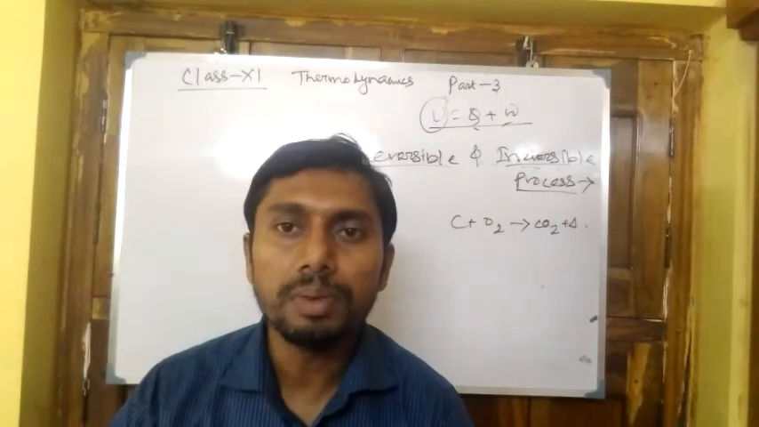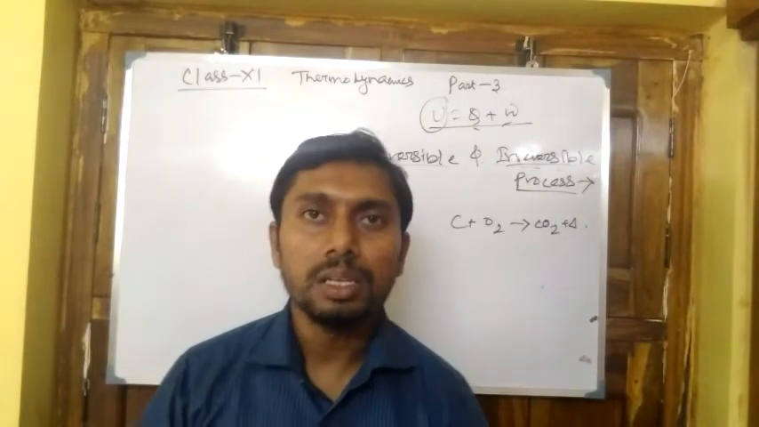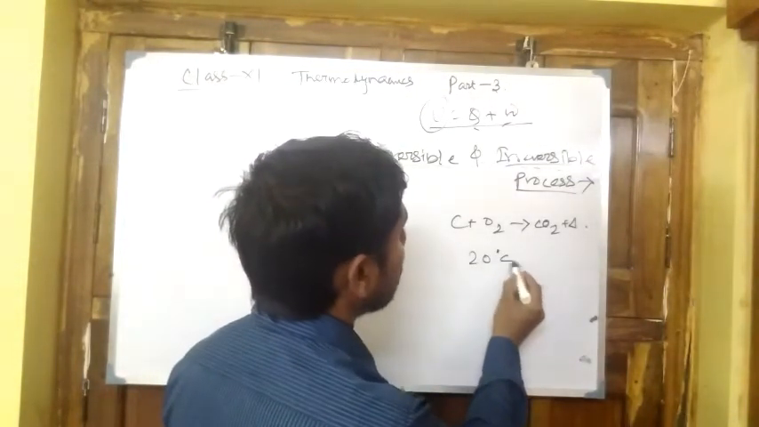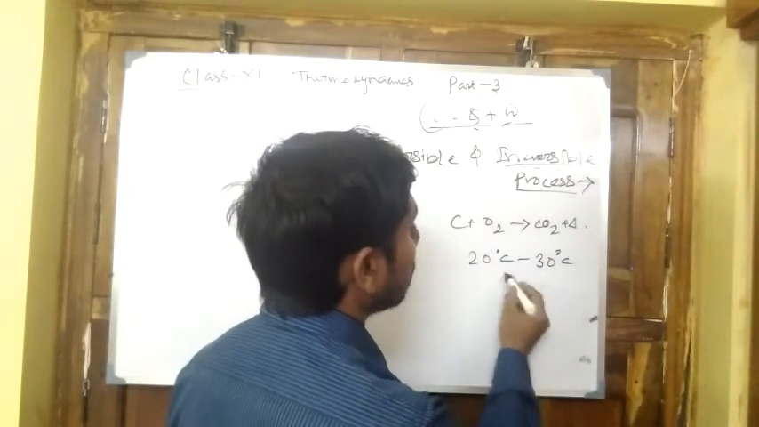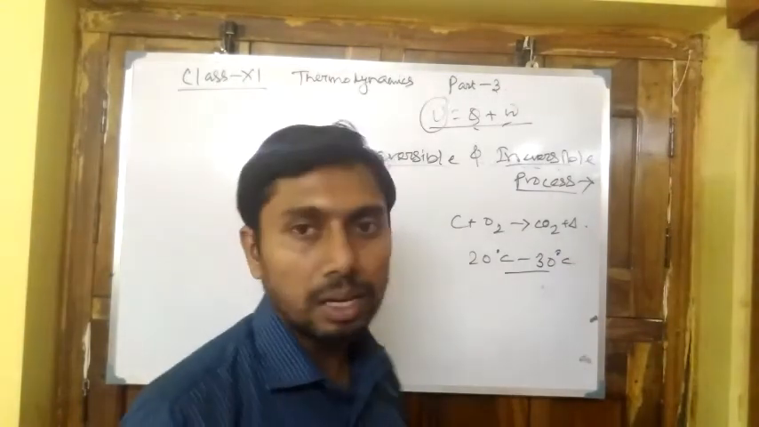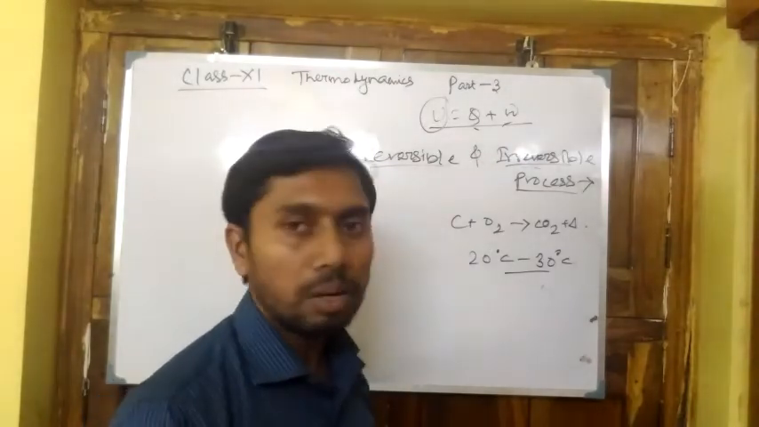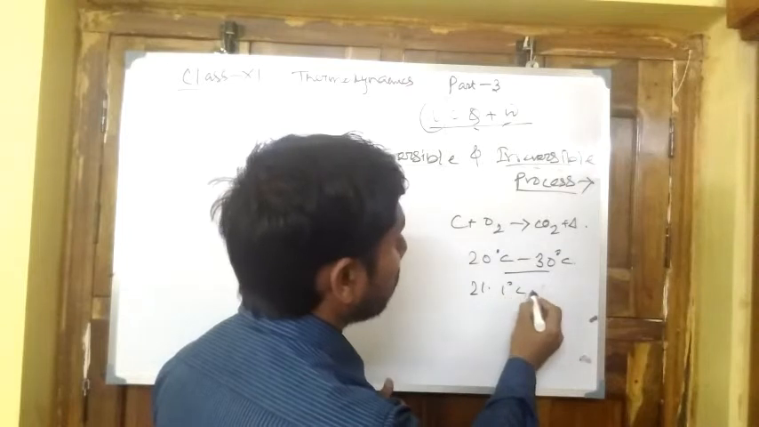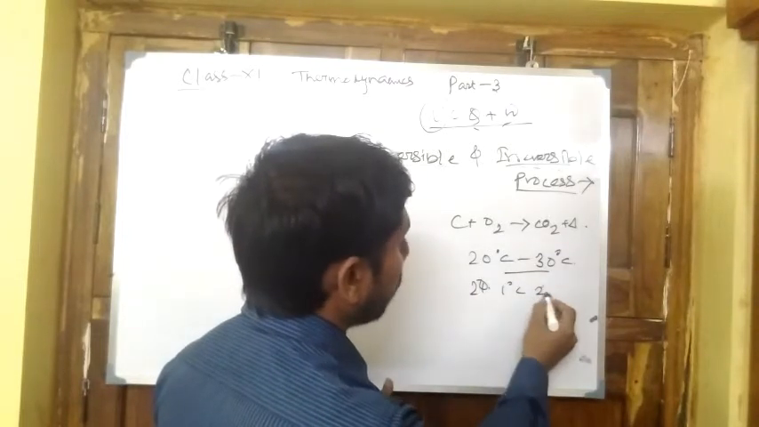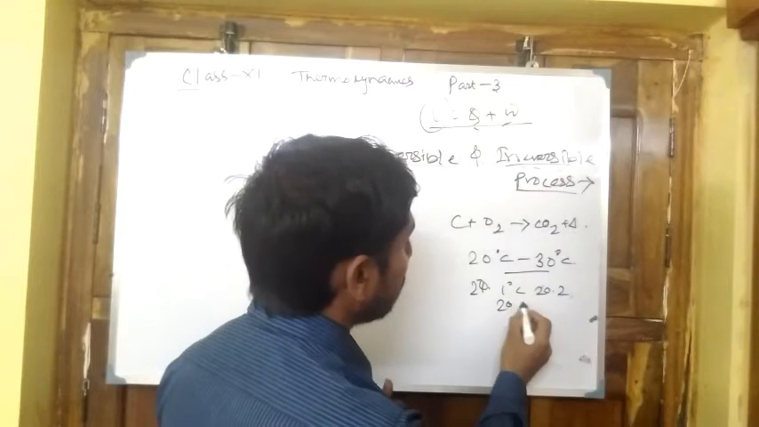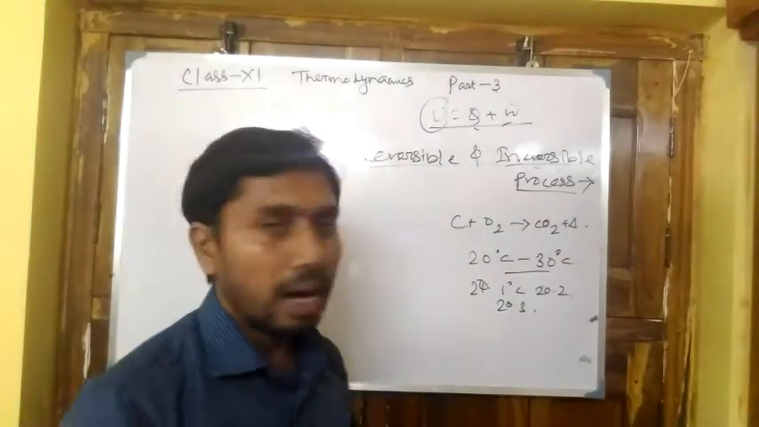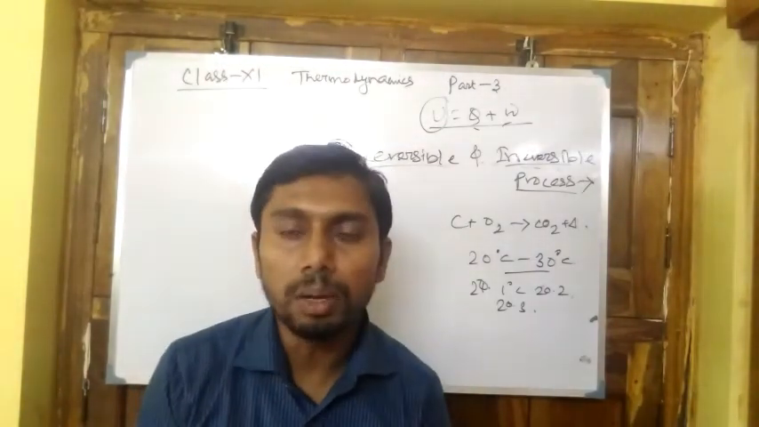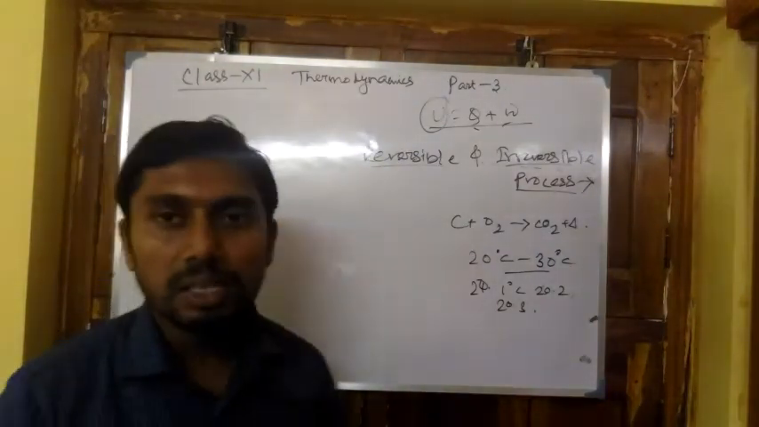So what is a reversible process? A reversible process is a process where, if we want to increase the temperature of a system from 20 degrees to 30 degrees centigrade, the temperature changes by a very small amount, that is 20, 20.1, 20.2, 20.3, and in every step isothermality is maintained in the system. This is known as an isothermal process, and this is also known as a reversible process.